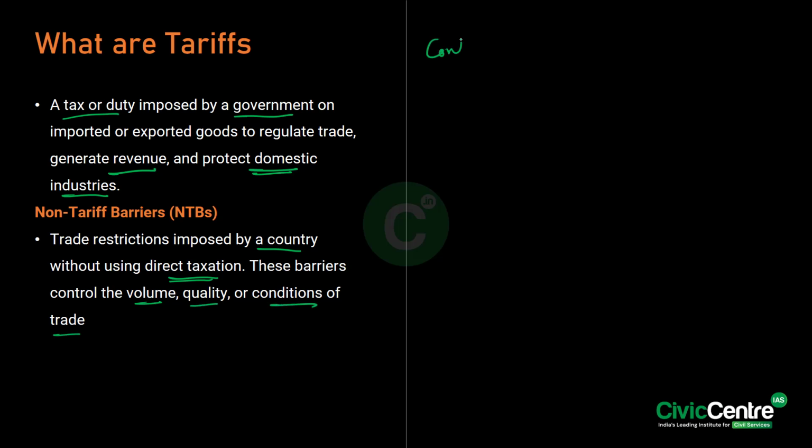Now, what is the current context of the issue? If you have to look at the current context, so on March 4th, what happened? US President Donald Trump addressed a joint session of Congress, marking the first major speech of his second term.